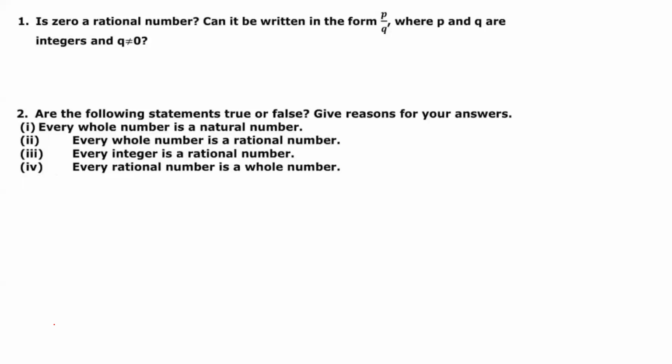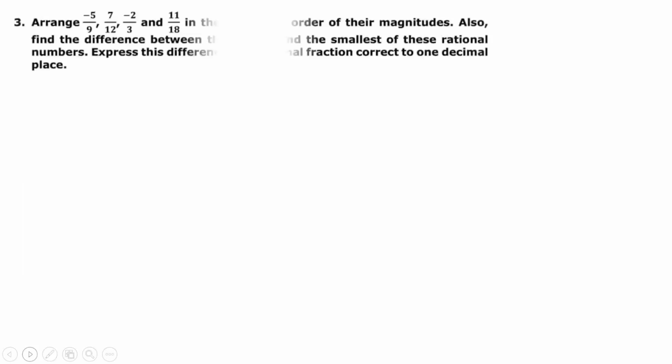The next question is: arrange -5/9, 7/12, -2/3, 11/18 in the ascending order of their magnitudes. Also find the difference between the largest and the smallest of these rational numbers. Express this difference as a decimal fraction correct to 1 decimal place.